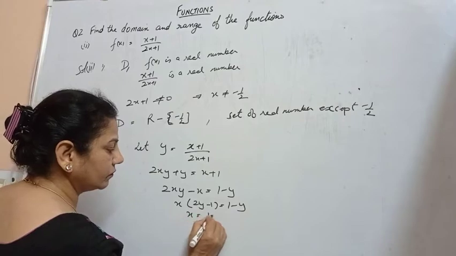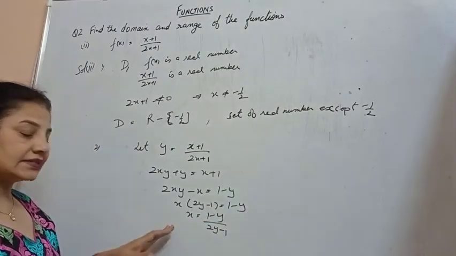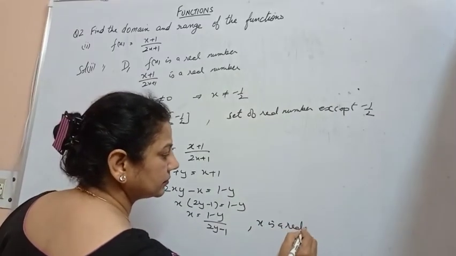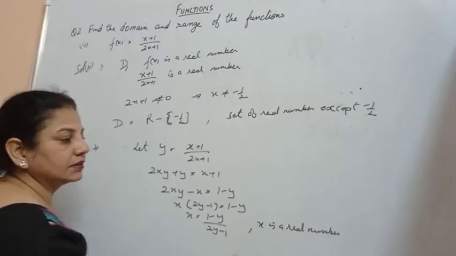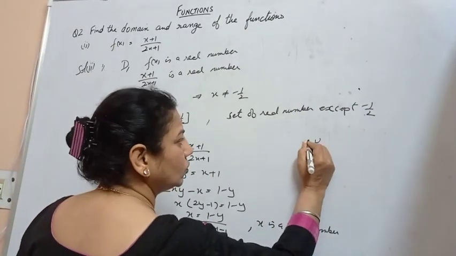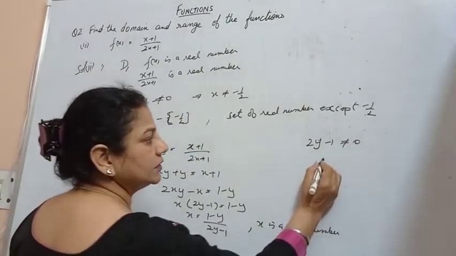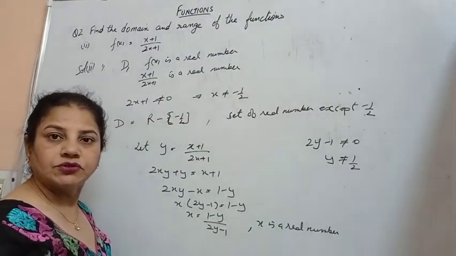So x is equal to (1 minus y) upon (2y minus 1). Again, x is a real number. This implies 2y minus 1 should not be equal to 0, which means y should not be equal to half.